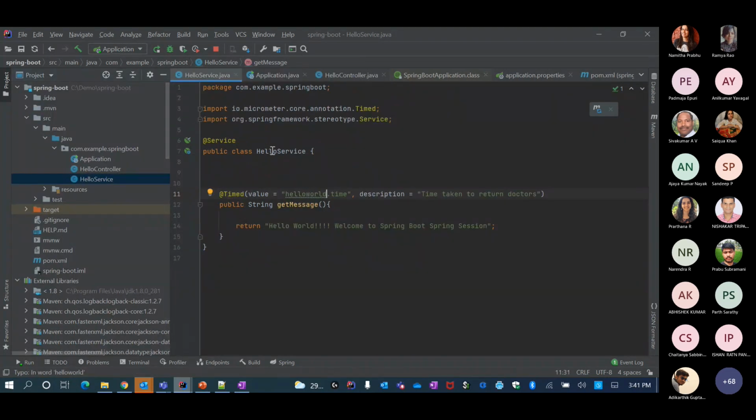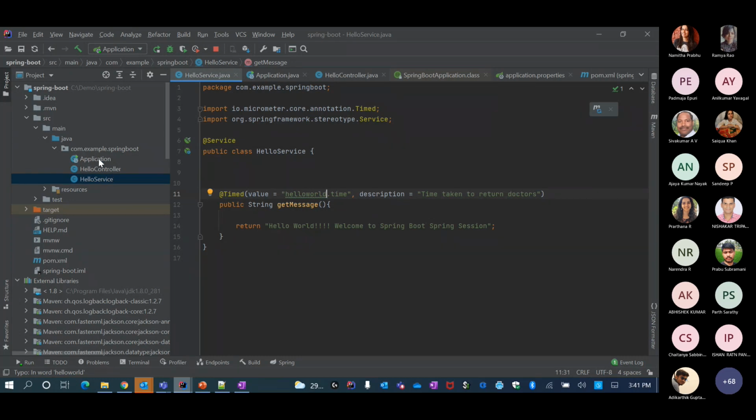Actually, I should have created an interface and extended it, but I directly went with the class. Nevertheless, I just annotated this HelloService with @Service. Since it will scan when I say enable component scanning, it will scan this whole package.